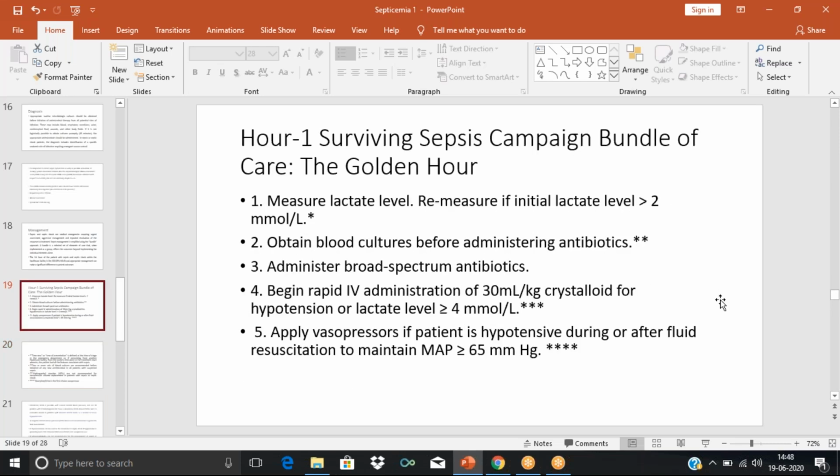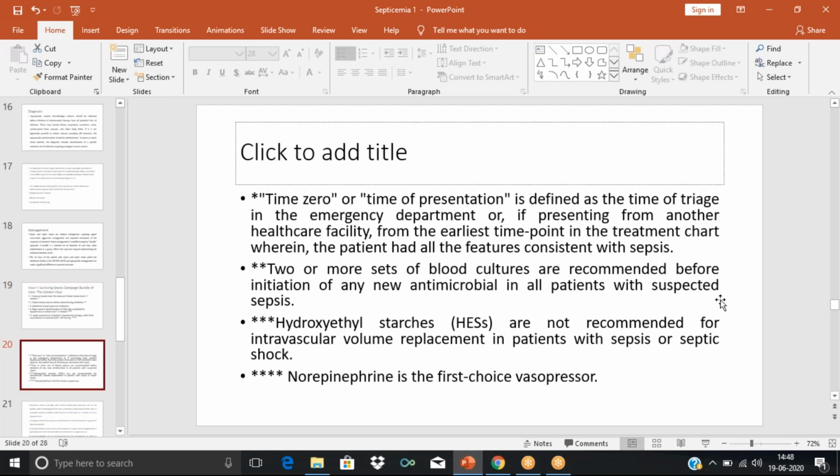Then we also have to give the crystalloids. The recommended crystalloids are 0.9% sodium chloride or ringer lactate. Then there are certain crystalloids called hydroxyethyl starches. These are not recommended because they are non-ionic starch derivatives that are also used as volume expanders. But they are not indicated in critically ill patients because they are associated with the rate of death and also kidney problems.